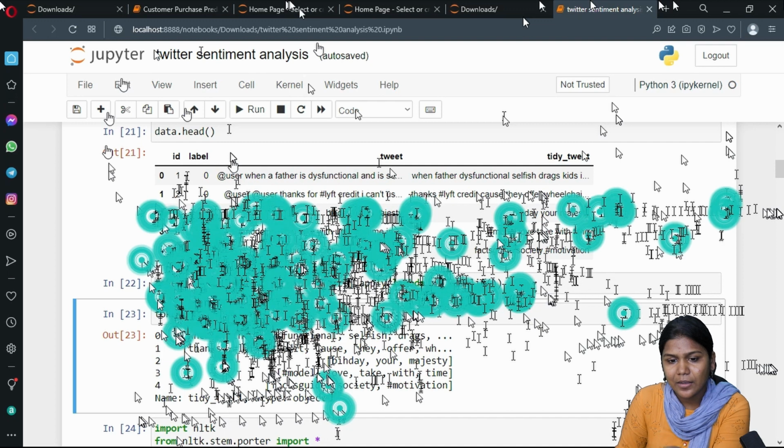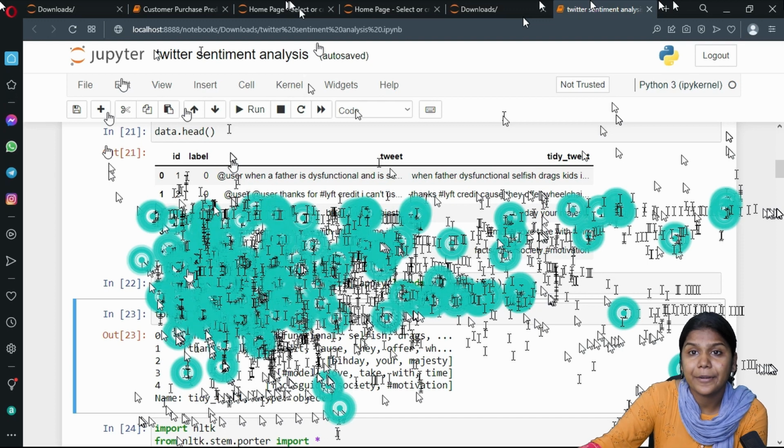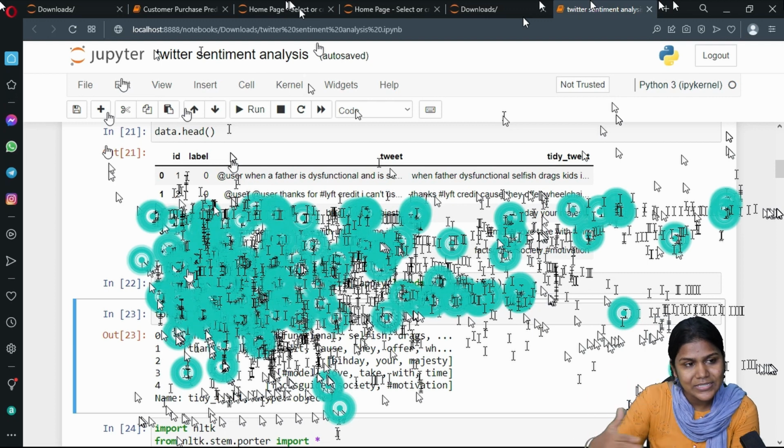Here you can see a pink color box, right? This is just a warning. Warnings can be neglected in Python. Okay, fine. So we got the output as 0.94. It means 94% accurately this logistic regression algorithm is able to predict my input data. Clear with this? Let us see the next algorithm, that is the random forest algorithm.